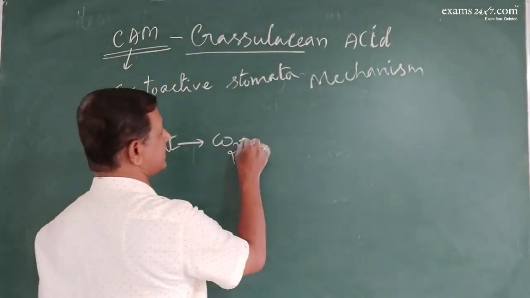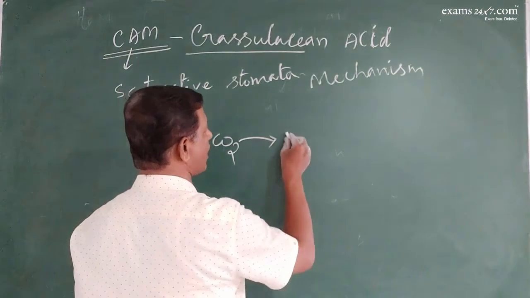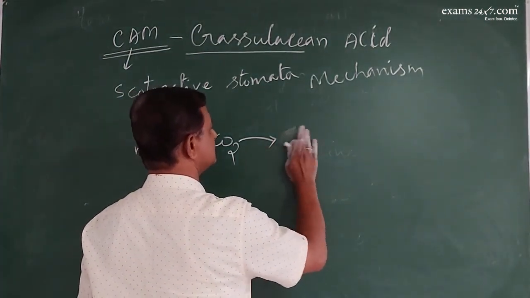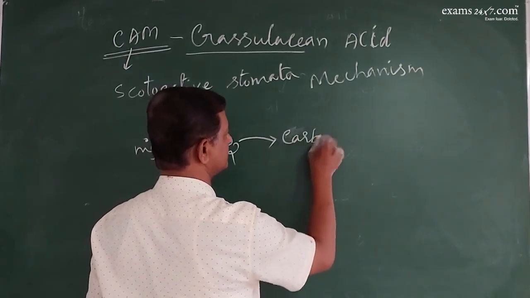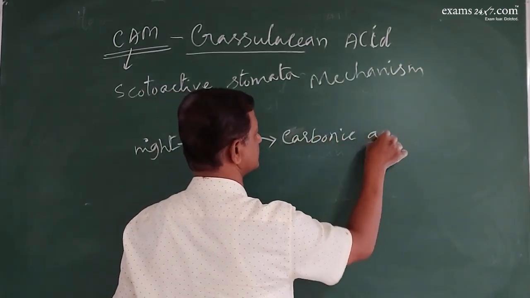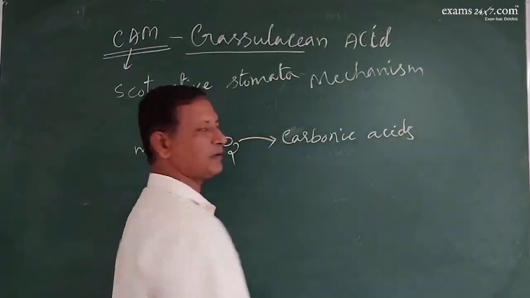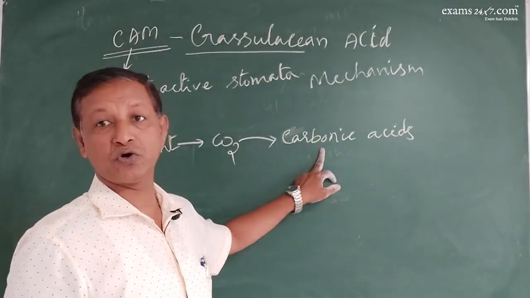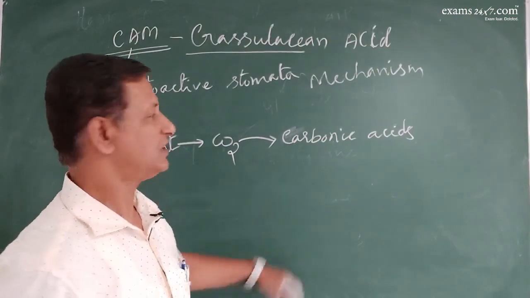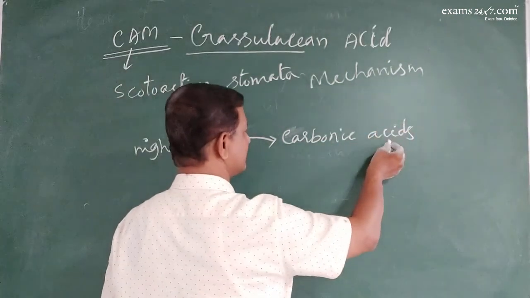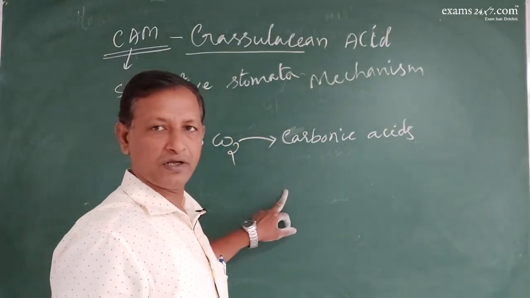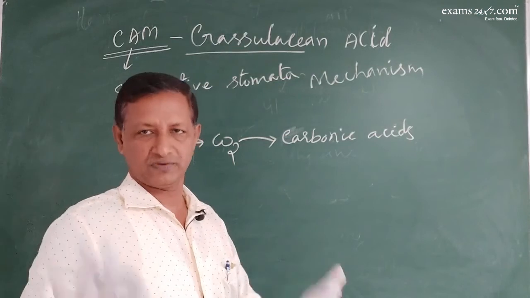So carbon dioxide will be stored in the leaf cells in the form of some acid, oxaloacetic acid or some carbonic acids, during the night. Next day, during the daytime, that will be again converted into carbon dioxide and used for the C3 pathway.